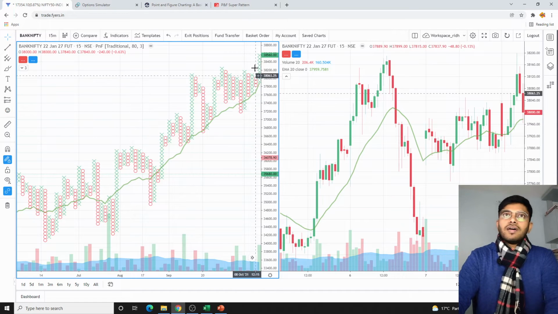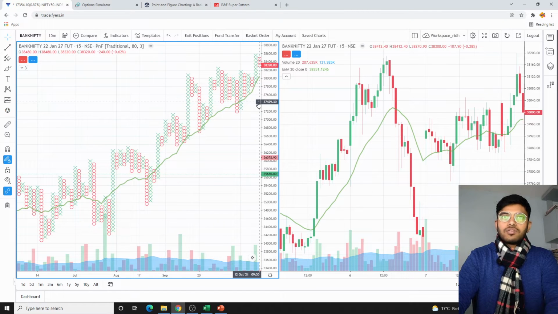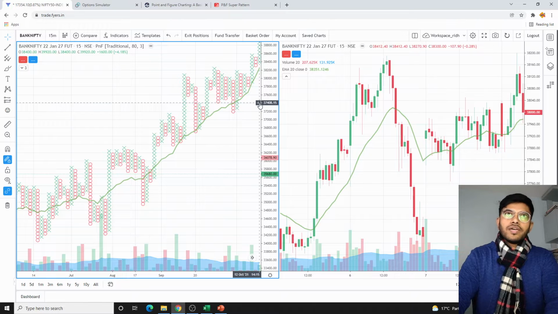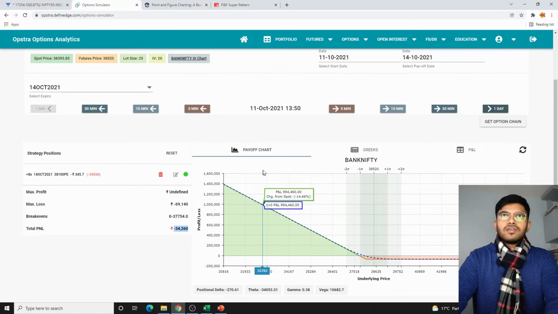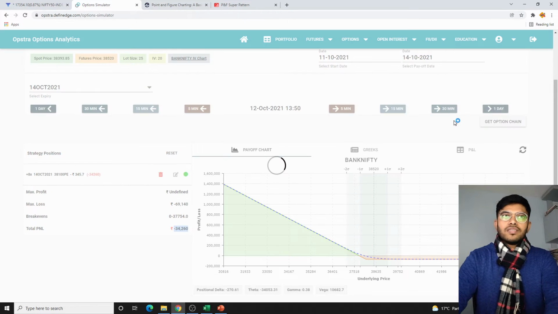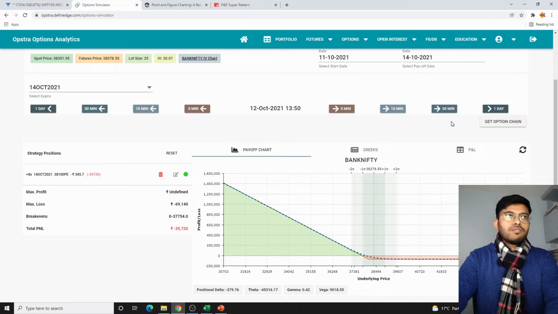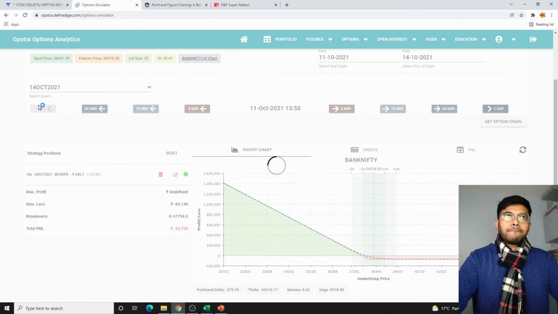Now what has happened is that this definitely happens to be a fake out. Like the next candle, if you see, there was a reversal on 12th. Yeah, there on 12th there was a reversal. Then again there was a breakout on the upper side. So had we held this strategy on the next day, there would have been a profit. I think we did something. Yeah, we made a mistake here. Instead of buying, we sold it. That's why this problem is coming.